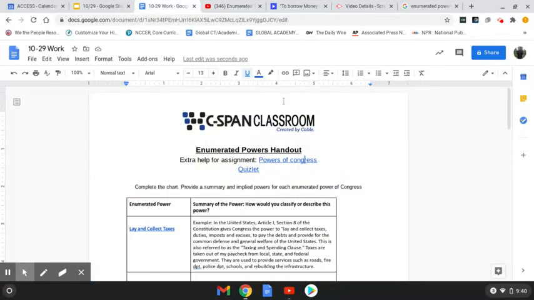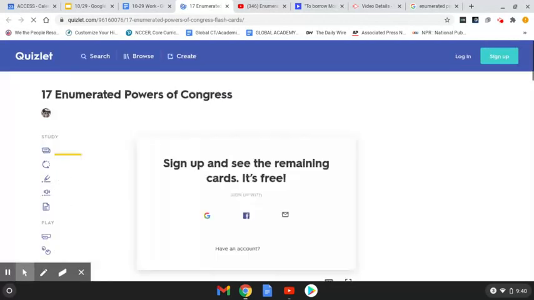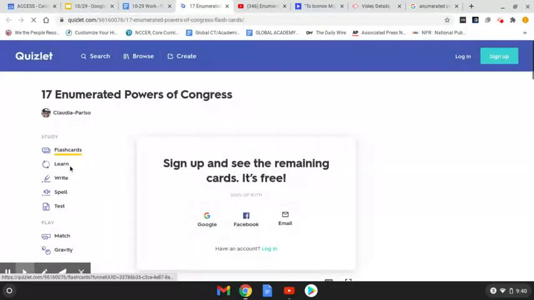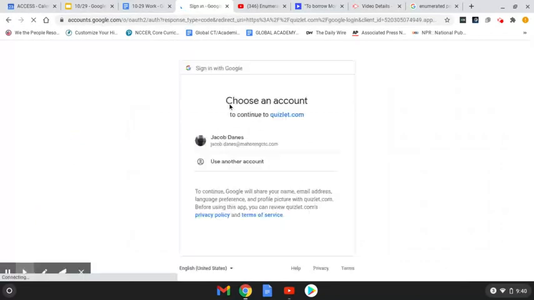And there's a Quizlet. That's my favorite. You come over here, hit Quizlet, and you can go through flashcards. You guys know how to do Quizlet, but if not, you can go through flashcards. You can hit Learn. You can test yourself about all the powers of Congress and just sign in through Google. Use your school account through mahoningctct.com, and you are good to go. And it will give you flashcards.